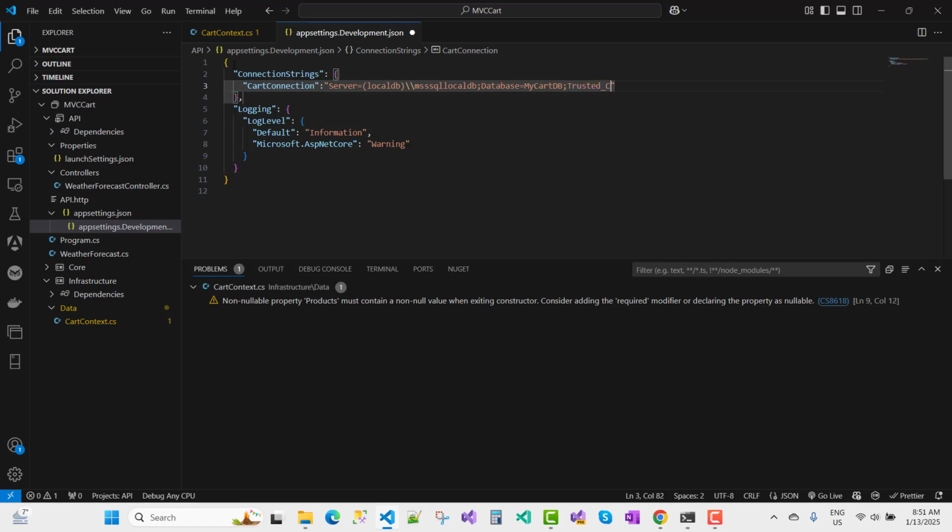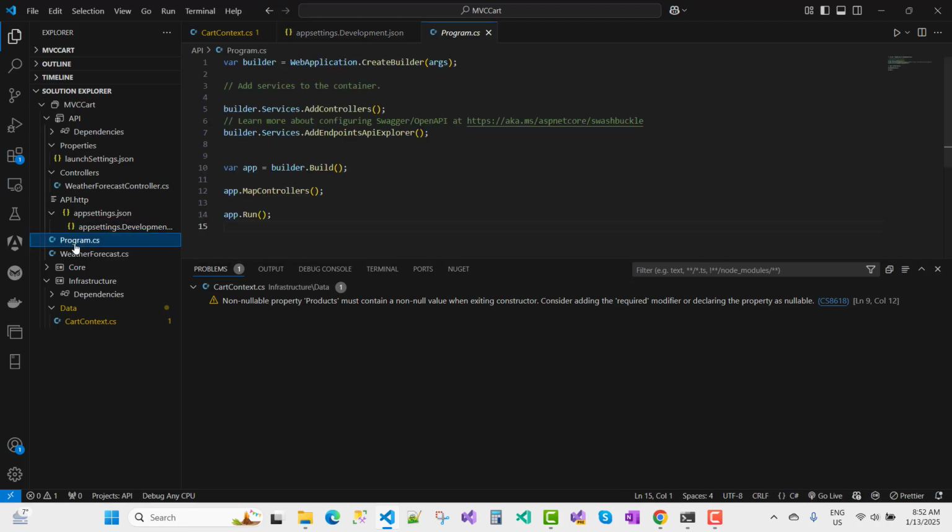The next one is trusted connection equals true. Next one is multiple active result sets, also true. Okay, so that is my connection string, and I want to use this connection string in the program.cs file, with the db context. So here I'm going to register this connection string.